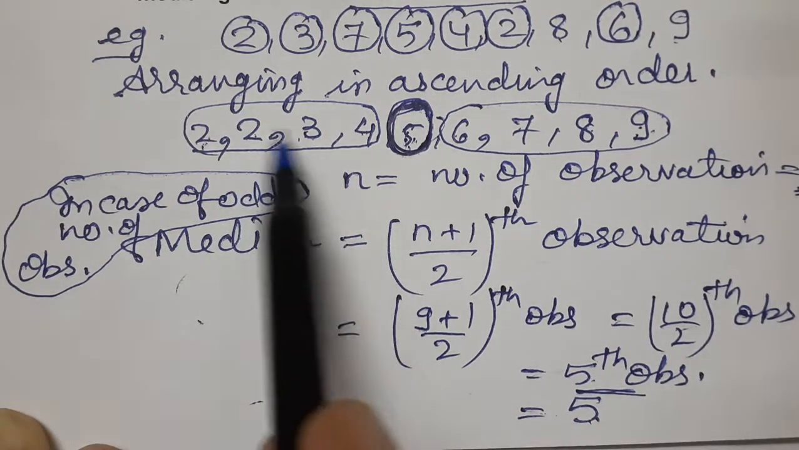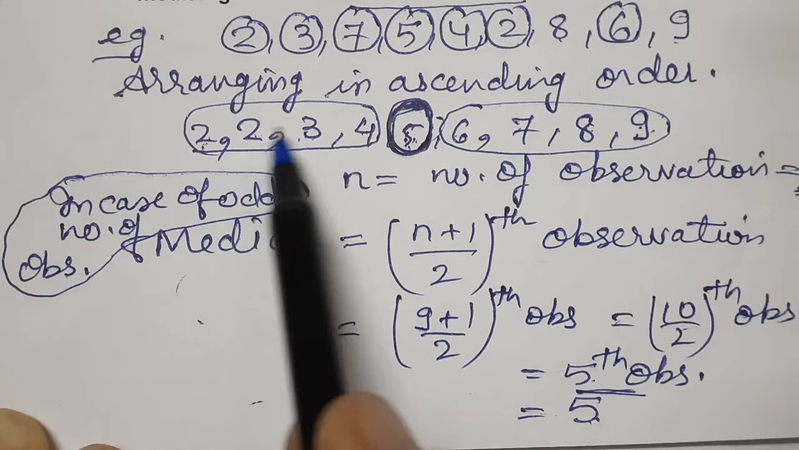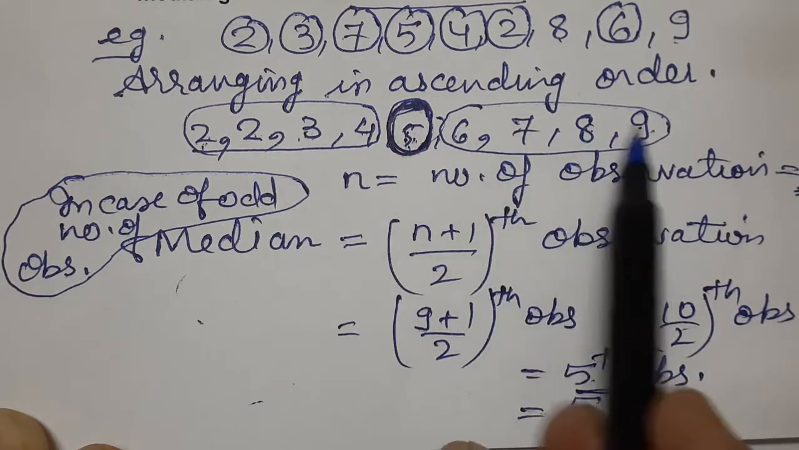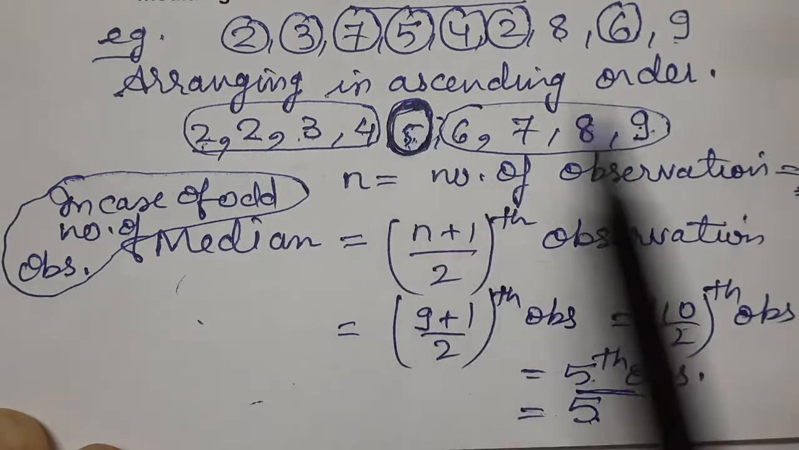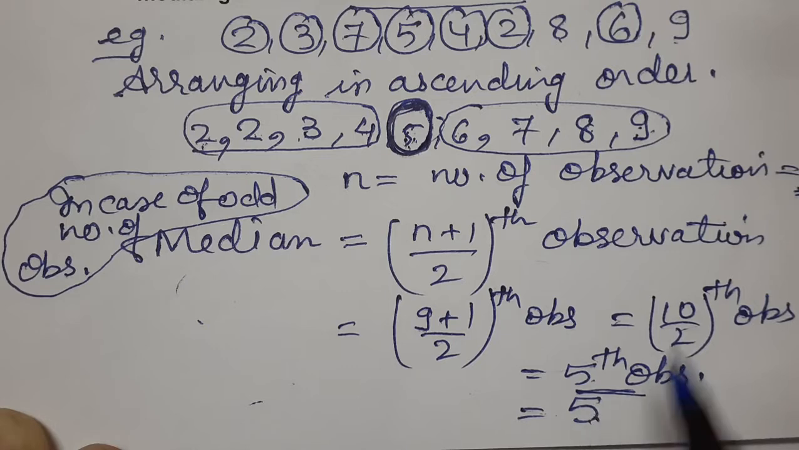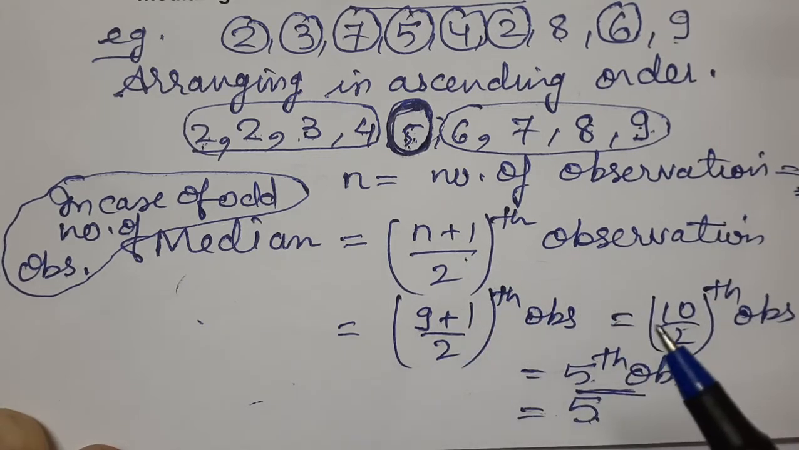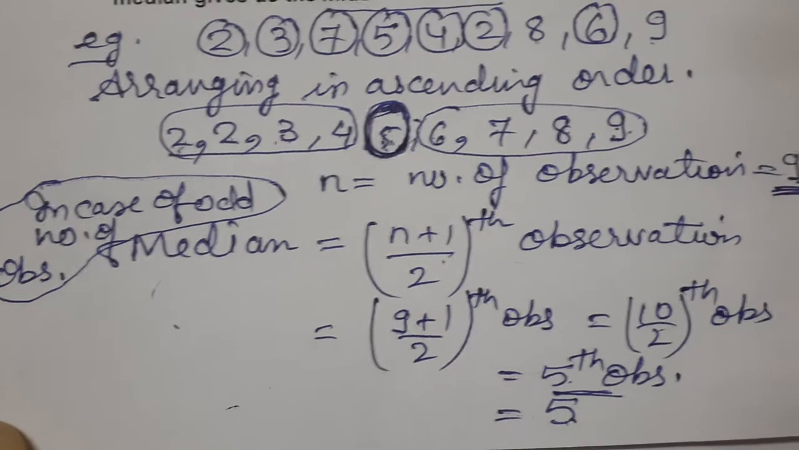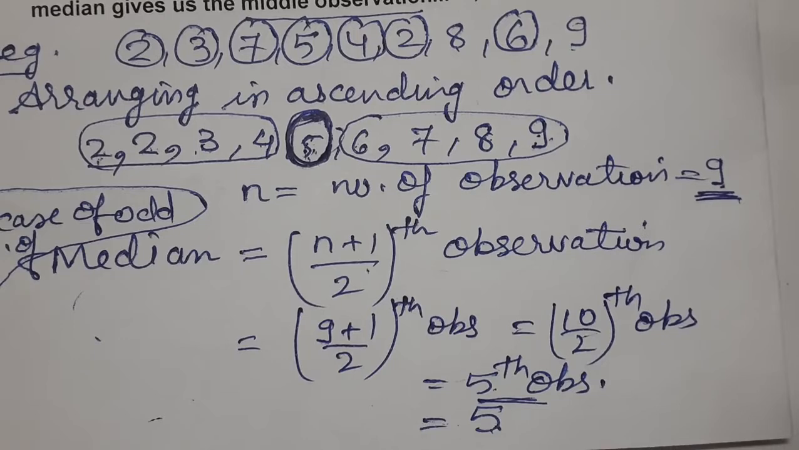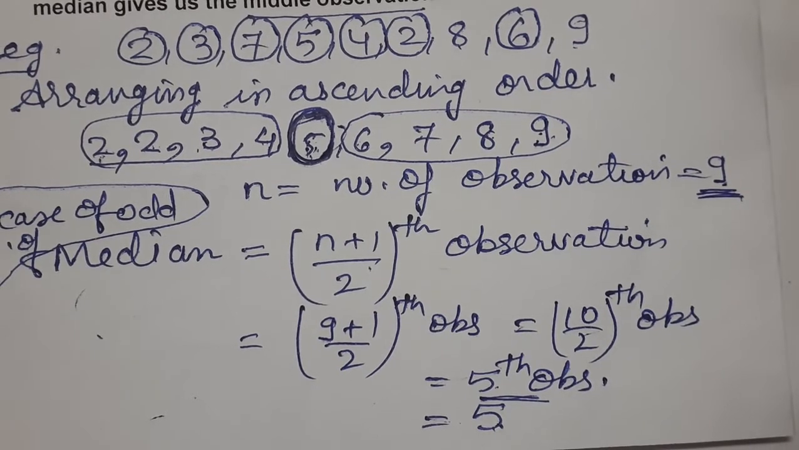Understood? This is the case when the number of observations is odd. 1, 2, 3, 4, 5, 6, 7, 8, 9. 9 observations are there in total. That's why we are getting the median according to this formula. But what happens when the number of observations is even? So let's see that also.